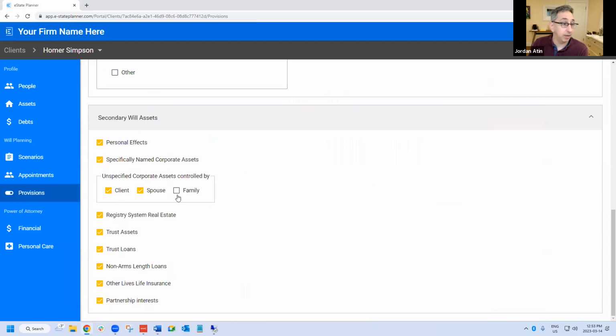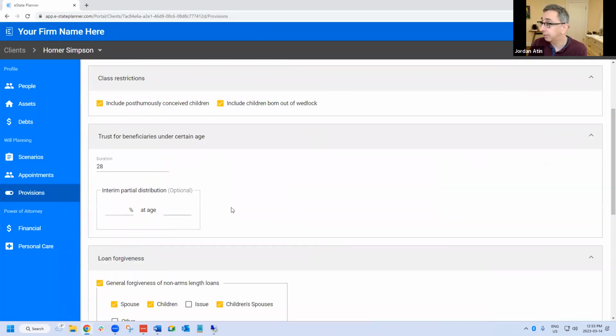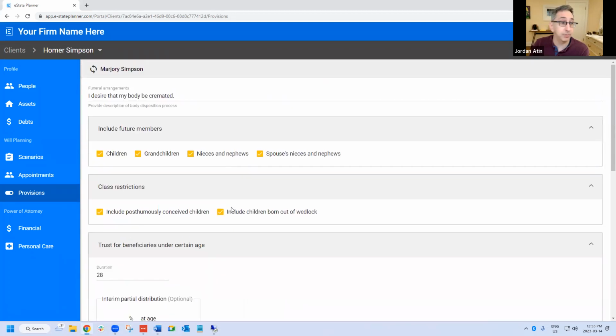And that's the purpose of the provisions section. As for sole proprietorships, the question was, are sole proprietorships covered? Well, a sole proprietorship is really nothing. It's owned by the testator, so it typically wouldn't be in the secondary will. So that's why we don't typically do that.